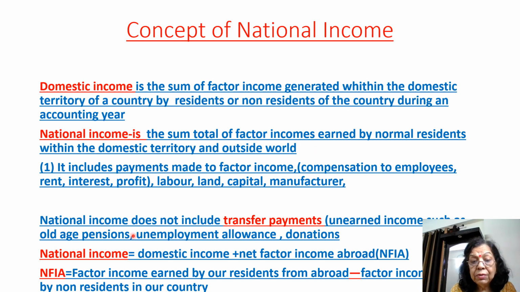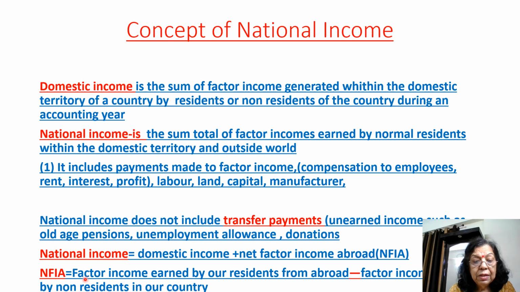National income does not include transfer payments. Transfer payments means the money that is not earned but given by government, for example, old age pension, unemployment allowance, donations. The old age pension is not earned but given by government. Unemployment allowance is not earned and donations are not earned. So they are called transfer payments, and so they are not included in national income.